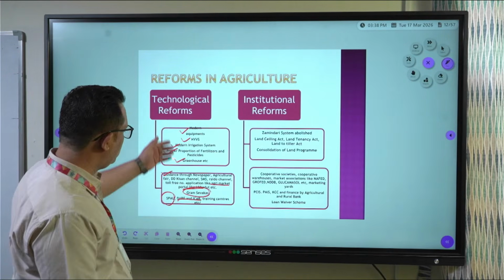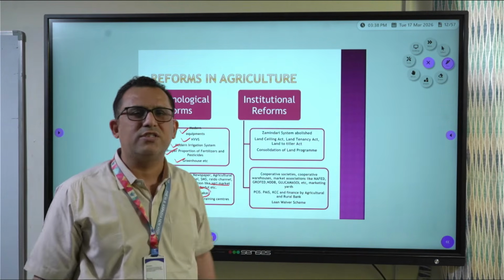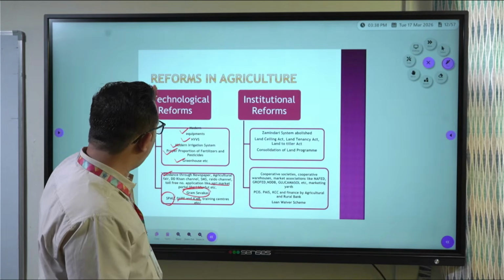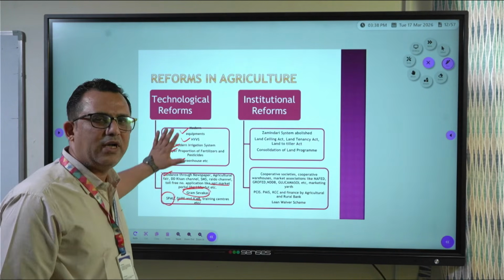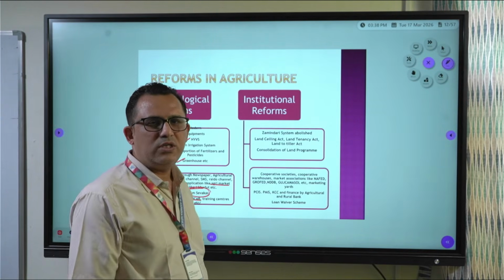All this is helping in increasing production and making our agriculture self-sufficient. So this is all about technological reforms. These points should be covered in technological reforms. These are just the points. You can write it in your own words and make it lengthy.